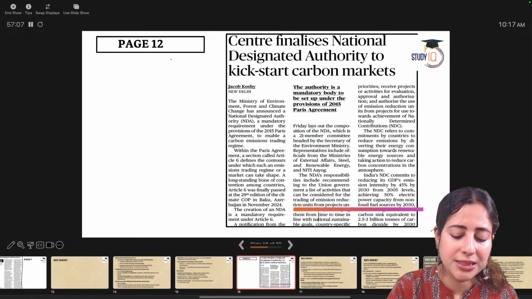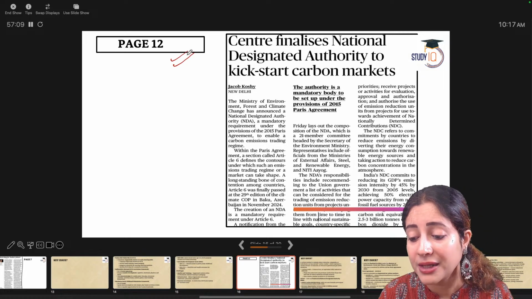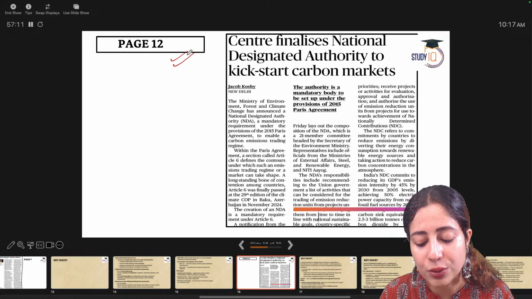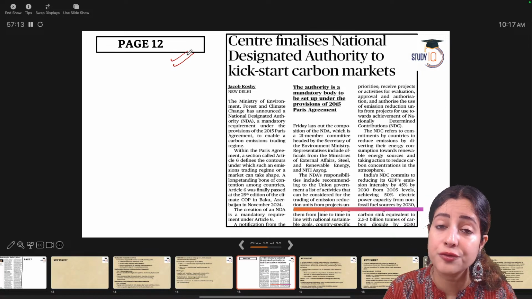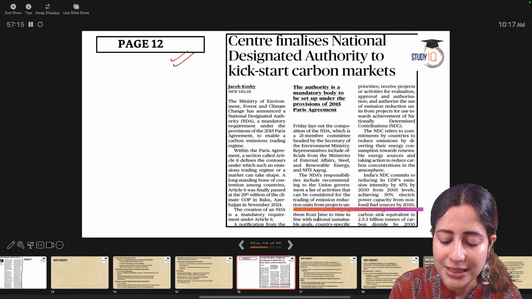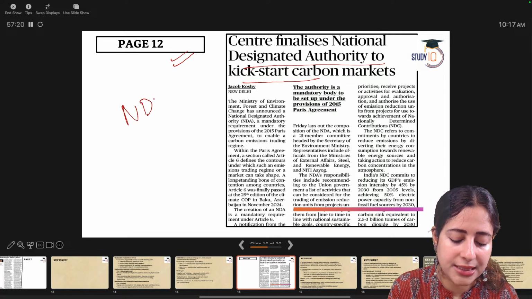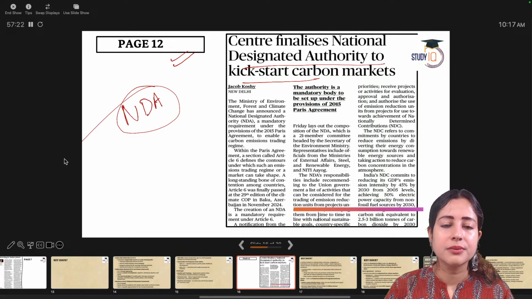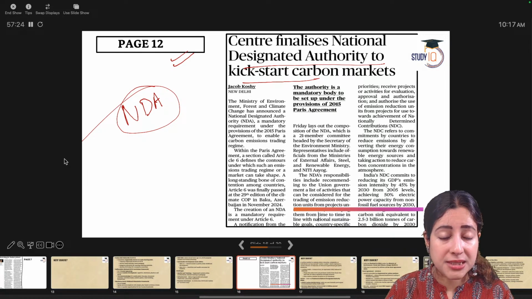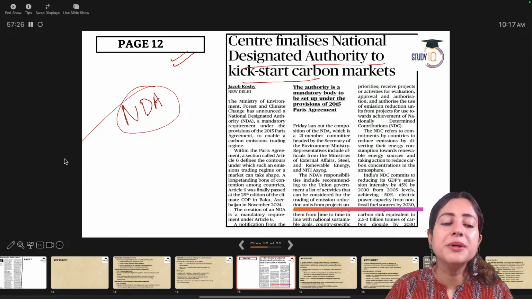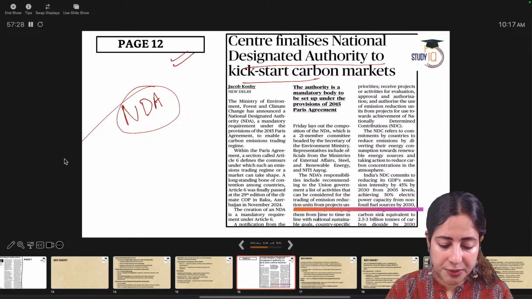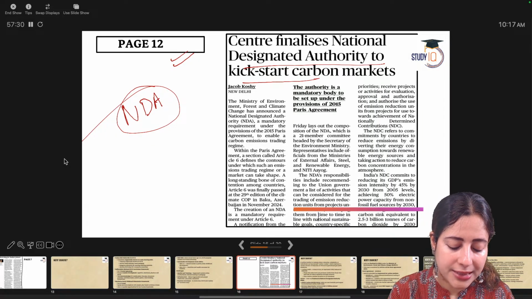Let's jump on to the next article. This is page number 12, and this article is talking about how the central government has decided to finalize the National Designated Authority. What is the purpose? The purpose is to promote carbon markets in India.